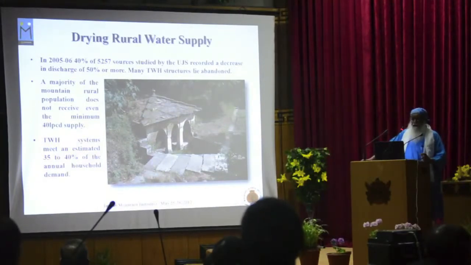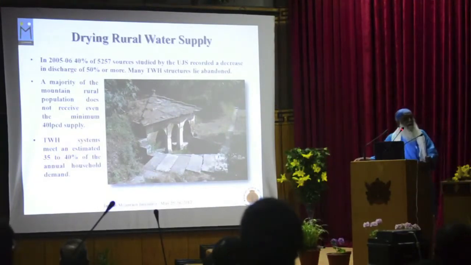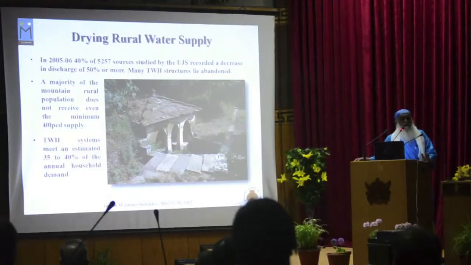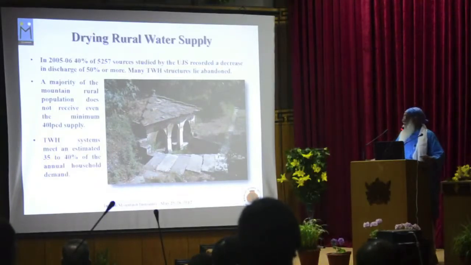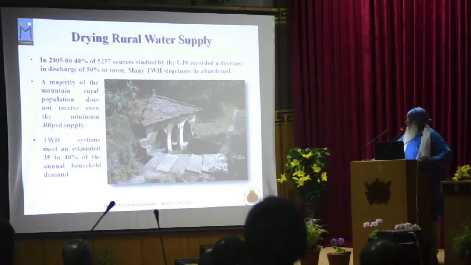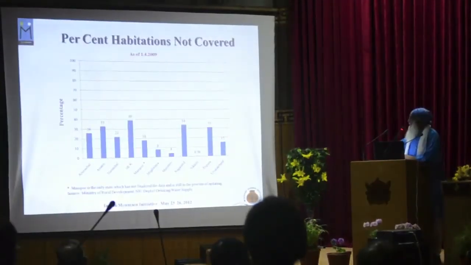Now, a consequence of this, and this is the surprising part, is that a majority of the rural population does not actually receive 40 liters every day. Much of their needs, especially during the dry season, is met by traditional water harvesting systems, about 1/3 to 40% of the annual household demand. As on 1st April 2009, you can see that states like Assam, J&K, Nagaland, Tripura are up above 33%.